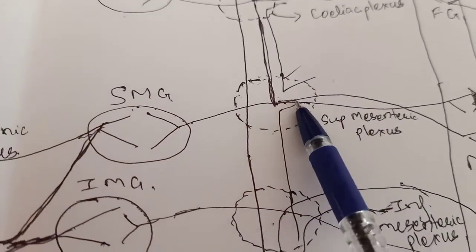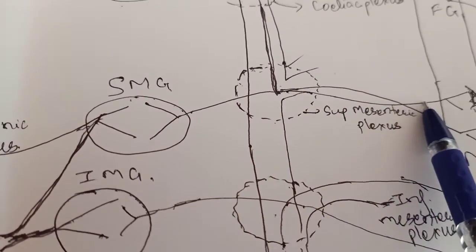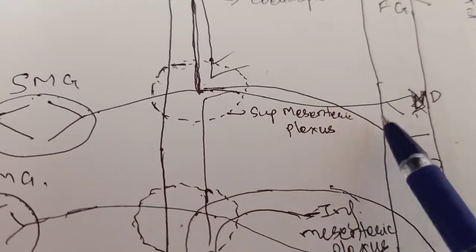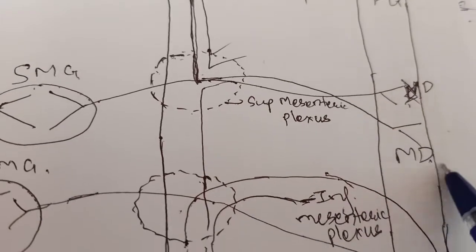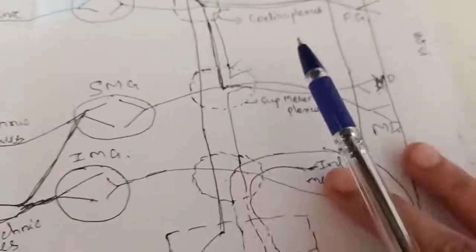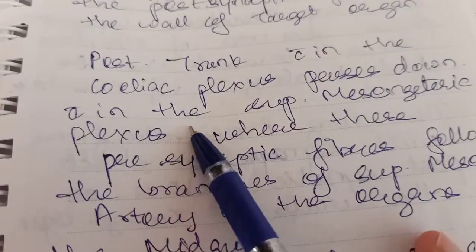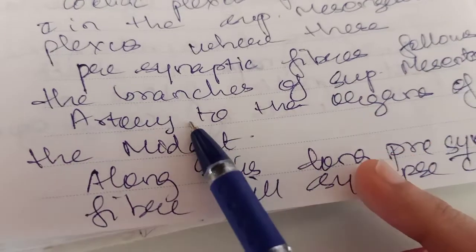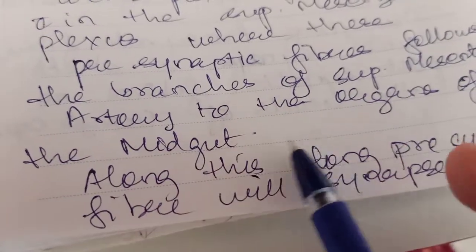From this plexus the fibers will arise and synapse with the organs arising from the midgut, where the presynaptic fibers follow the branches of the superior mesenteric artery to the organs of the midgut.